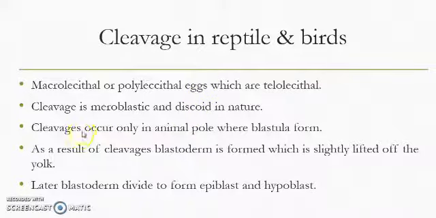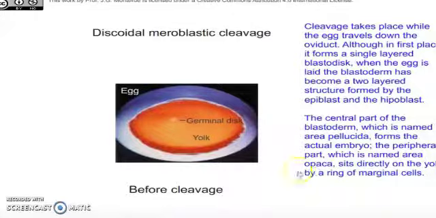Cleavage occurs only in the animal pole, with the blastula formed. As a result of cleavages, the blastoderm is formed, which is slightly lifted off the yolk. Yolk is present in the vegetal area. Later, the blastoderm divides to form the epiblast and hypoblast, which develop into the different organs.